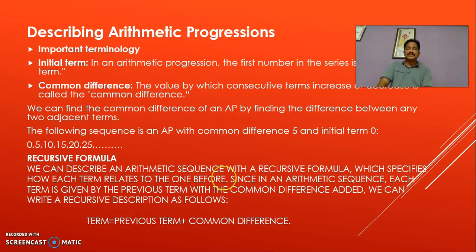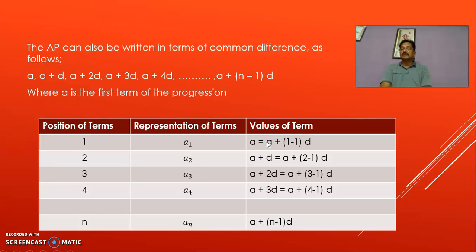Okay. The following sequence, just observe: 0, 5, 10, 15, 20, 25 and so on. So here, it is an arithmetic progression. The common difference is 5. Is it clear?